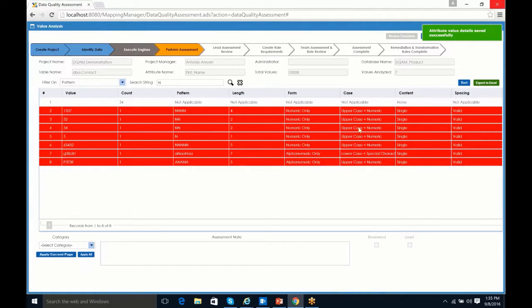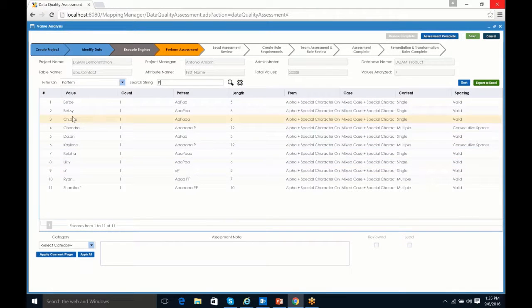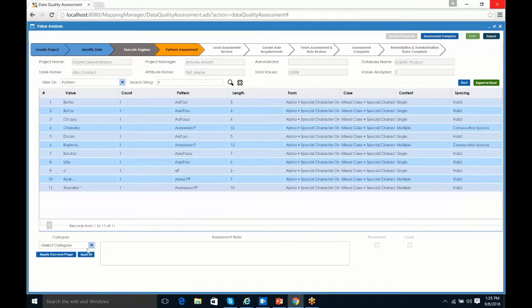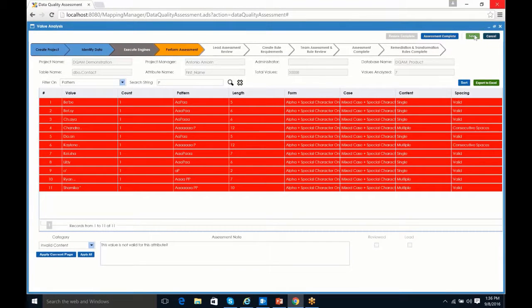So again, our filtering can allow us to speed up the process. Another one would be punctuation. I should not have any punctuation in a first name. So I'll go ahead and do that. And here we can see everything that has punctuation. Again, these are all invalid. So I'll select all of those, and I'm going to mark those as being invalid as well. So again, what we're doing here is speeding up the process using our filtering.